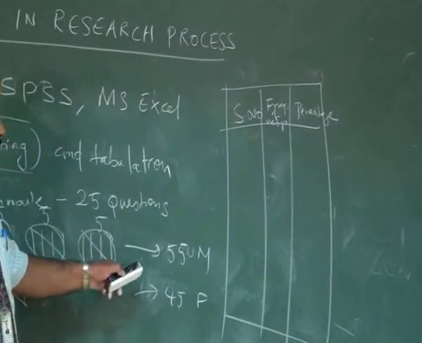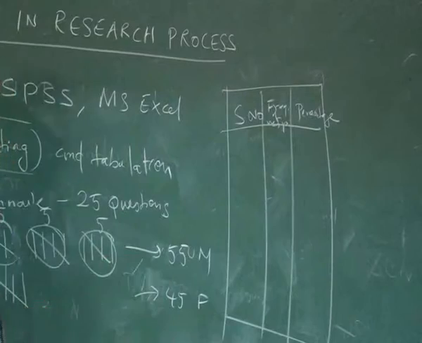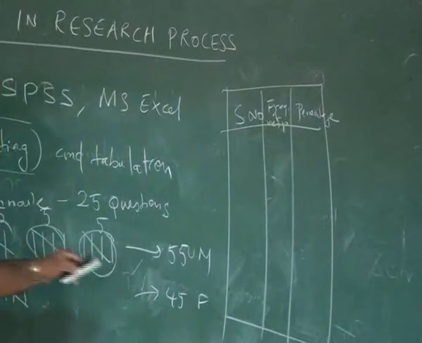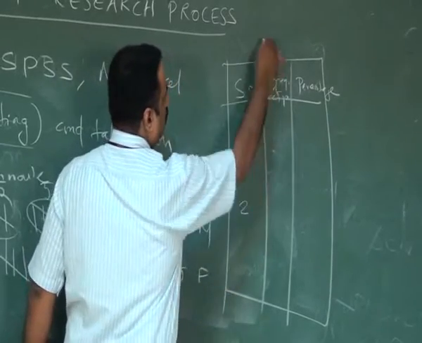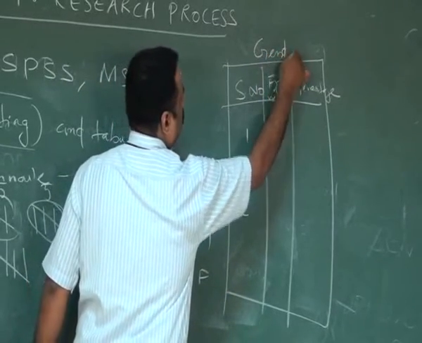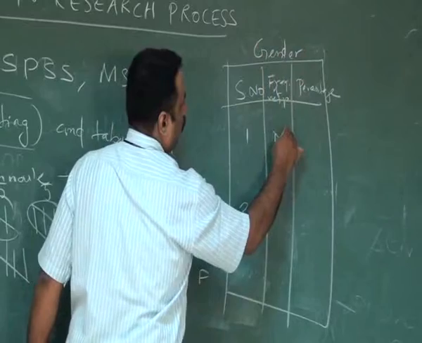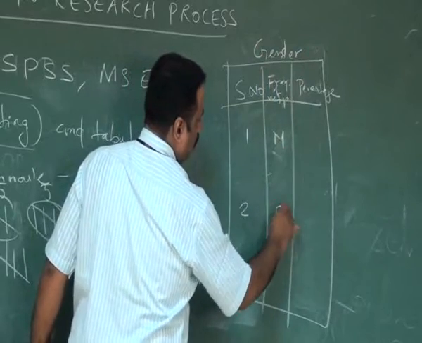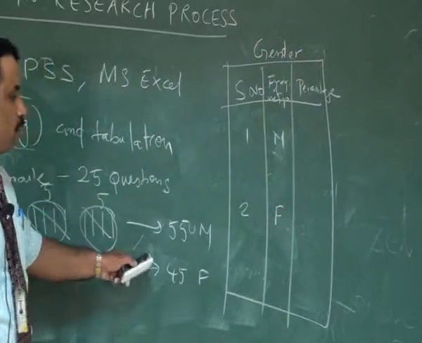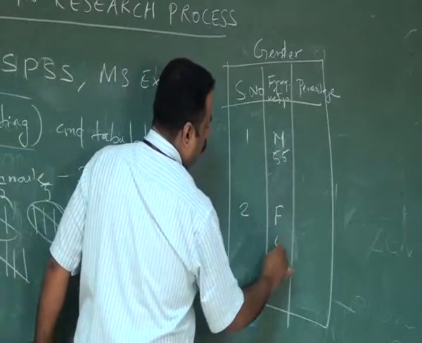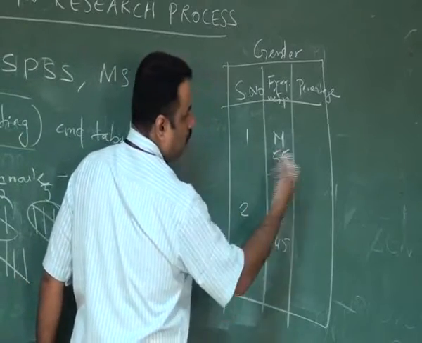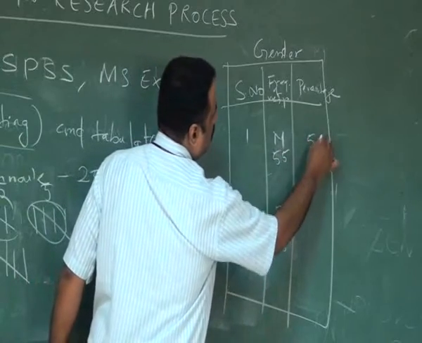So in this case, he checks how many respondents are male or female. So he wants to check the gender details. From the analysis we can find that there are 55 male and 45 female. So he is going to convert it into percentage.